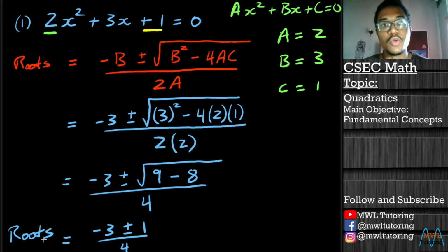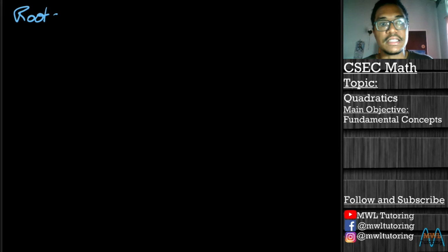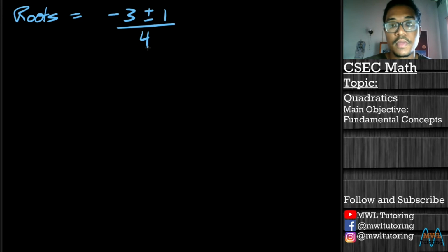So I'm going to go onto a new page here to finalize our answers for the roots. So our roots, again, just rewriting, is equal to negative 3 plus or minus 1 over 4. And we need two values of these roots, because in the last question, when we did it by factorizing, we got negative 1/2 and negative 1 as two values.